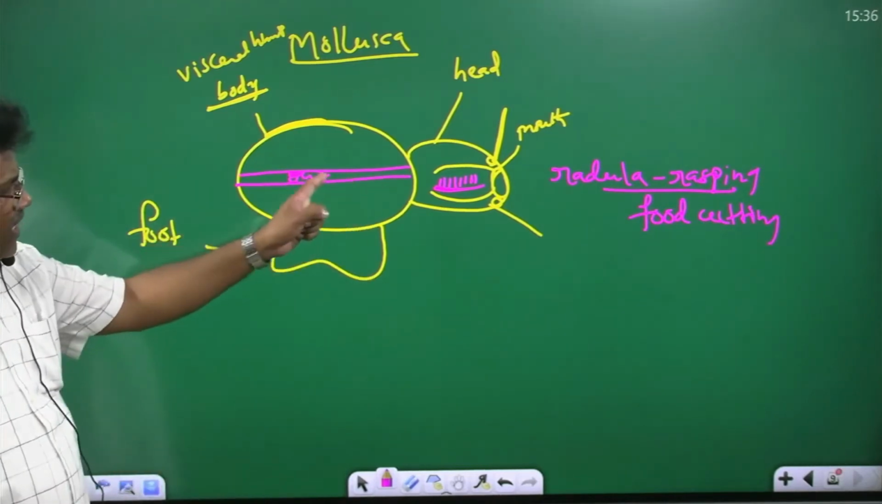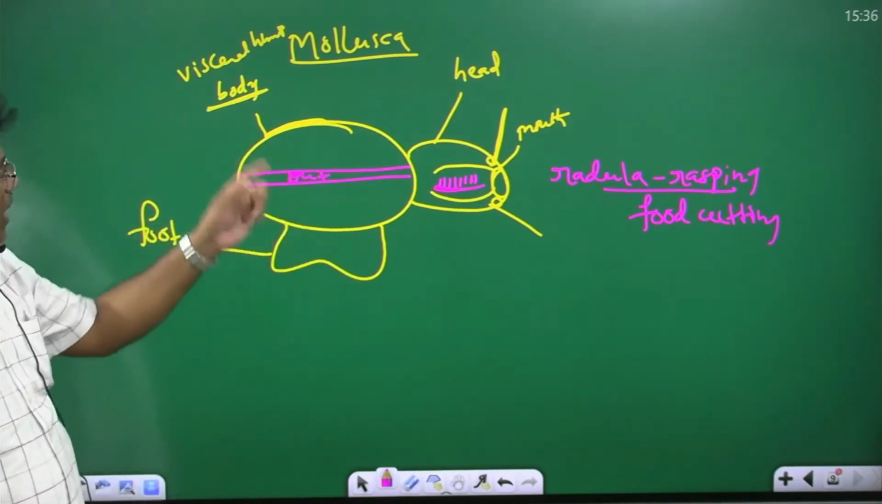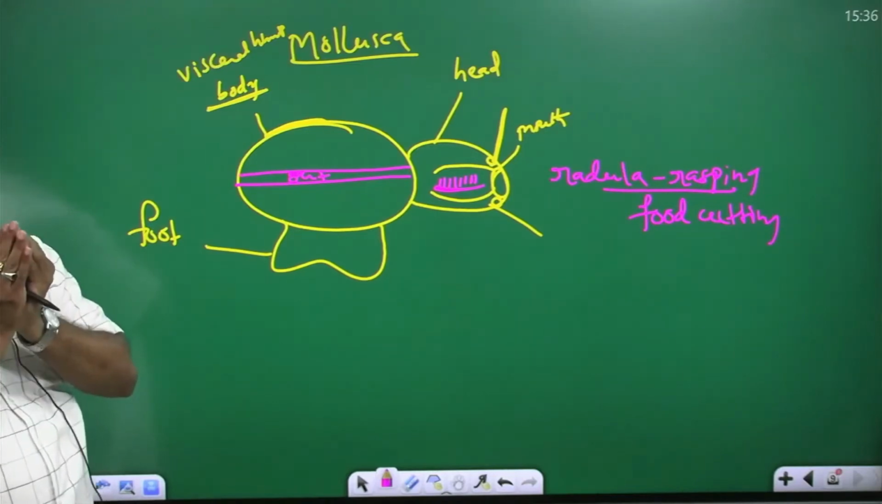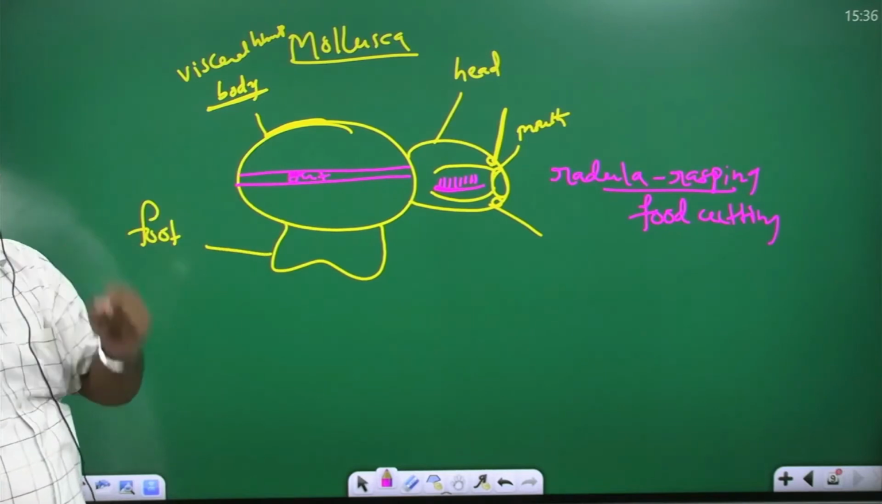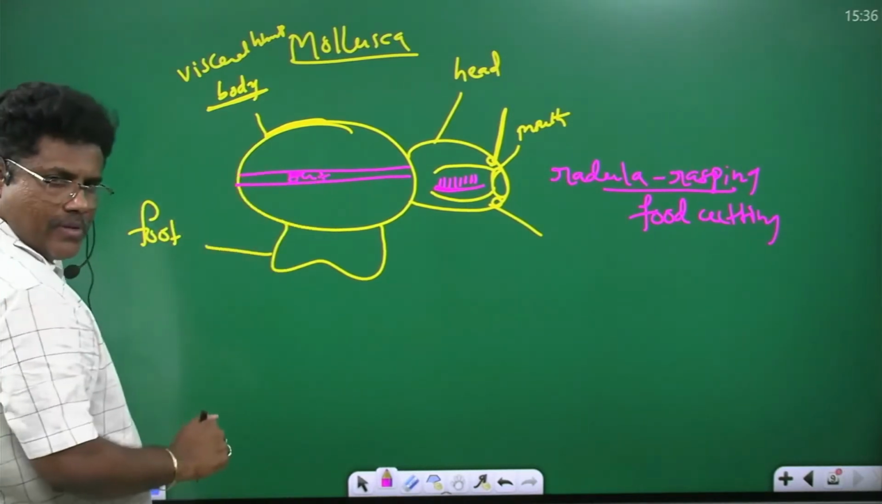In the middle of the body, there is the visceral organ. Visceral organ means gut. Okay. This is the body. The body is known as the visceral hump. Body or visceral hump. In the middle of the body, what is there? Visceral organ. Visceral organ means gut. Okay, this is gut.